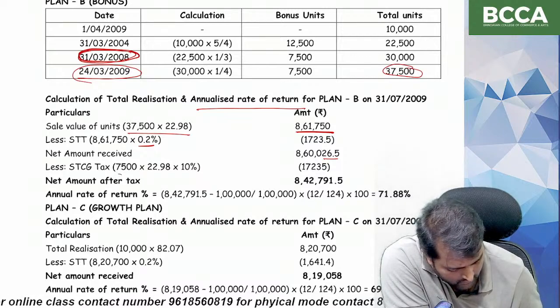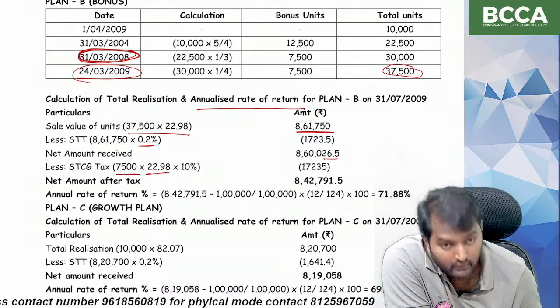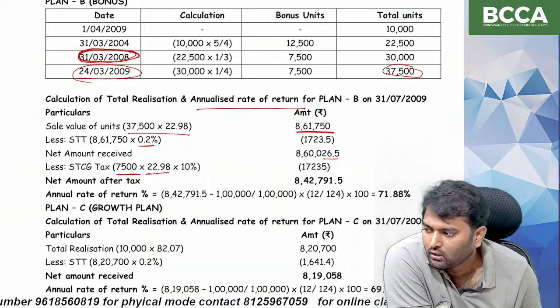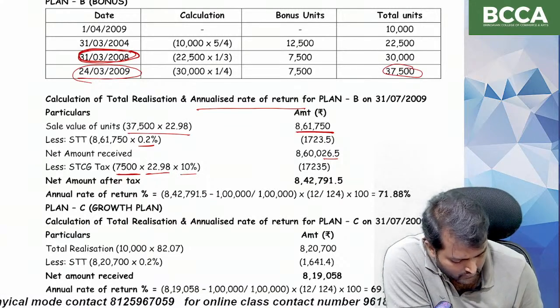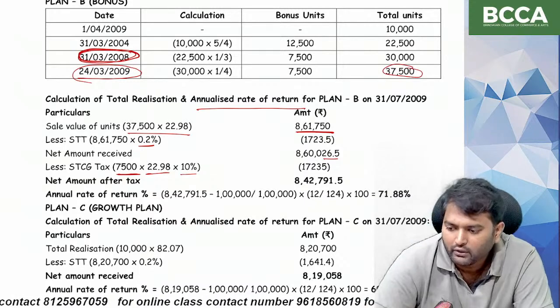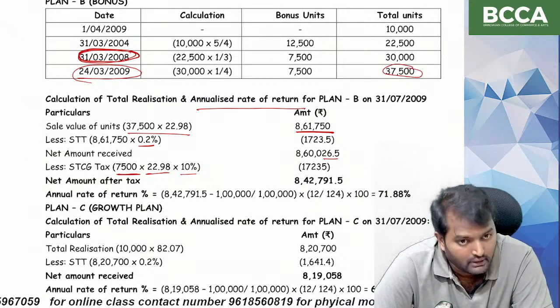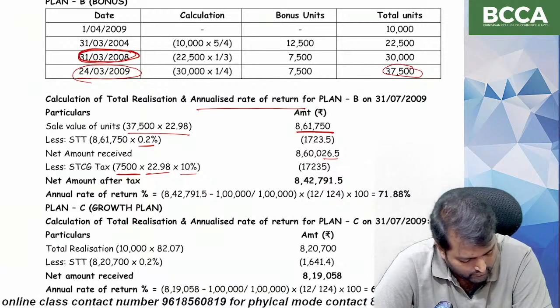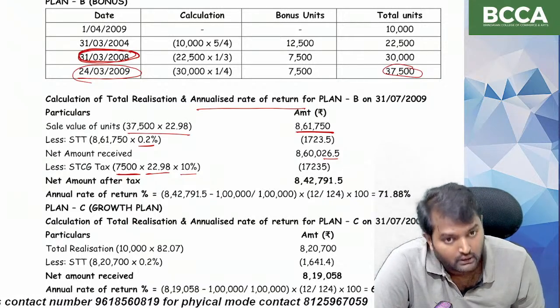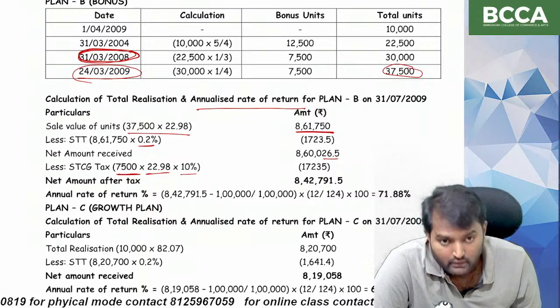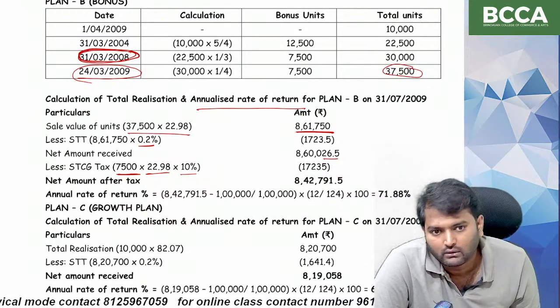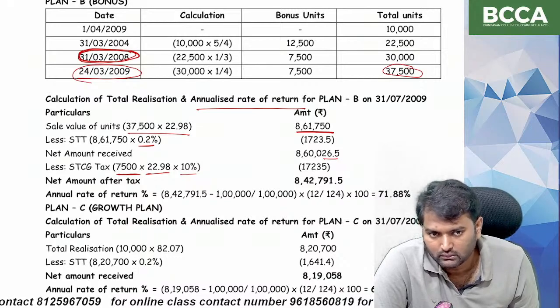So that's why 7,500 into, we are selling at 22.98, cost of acquisition is equal to 0. So directly 7,500 into 22.98 into 10% is 17,235, which is the short-term capital gains tax. In the CA final study material, you will find two solutions.